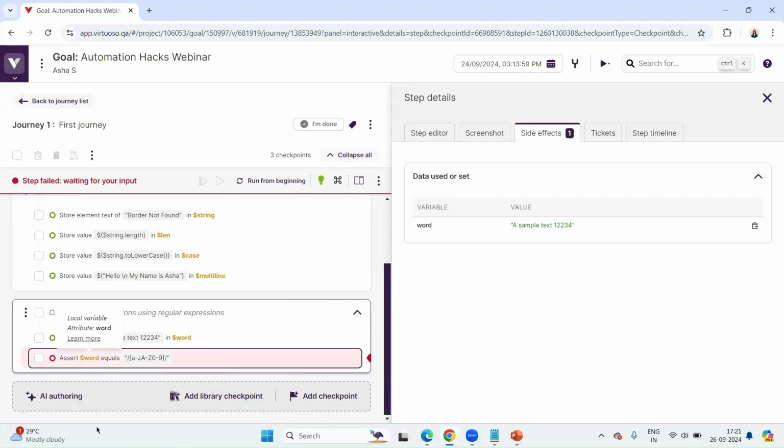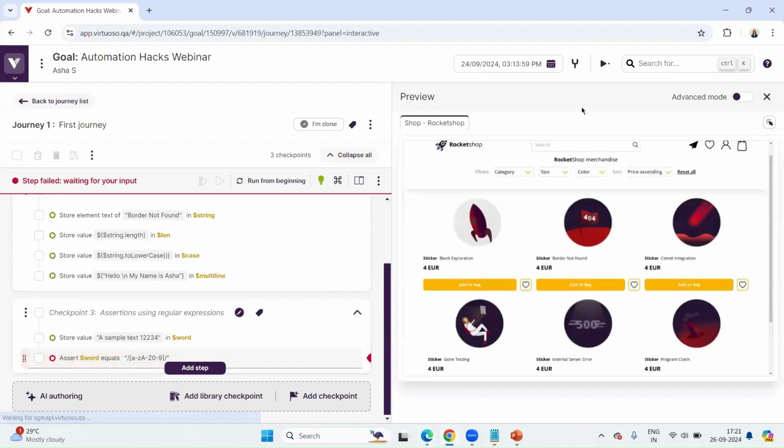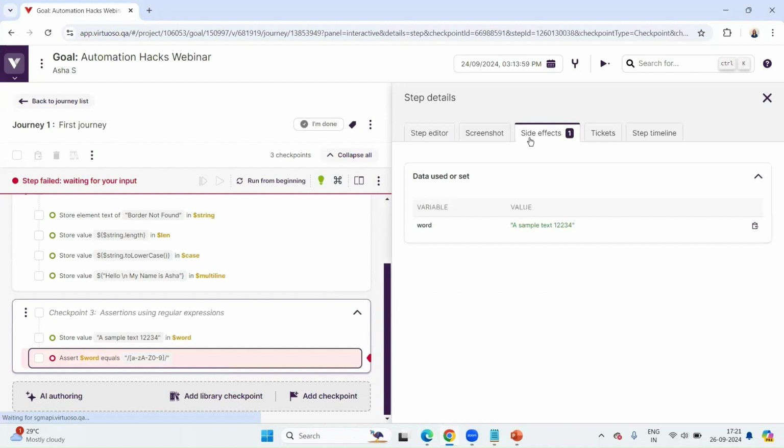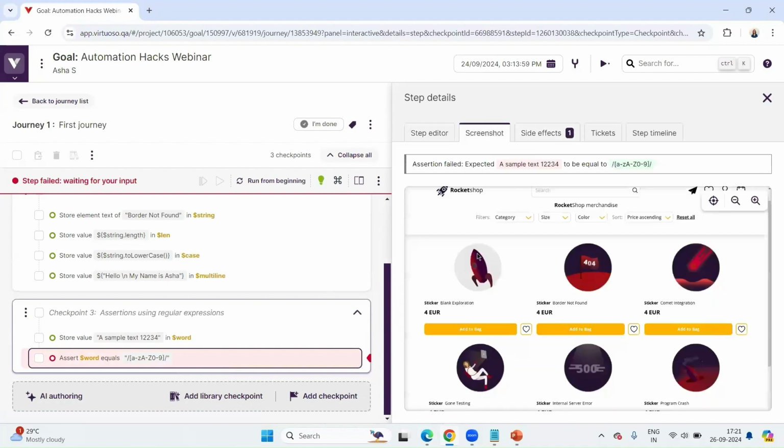There is a bit of error. Let me just quickly check. I missed something.